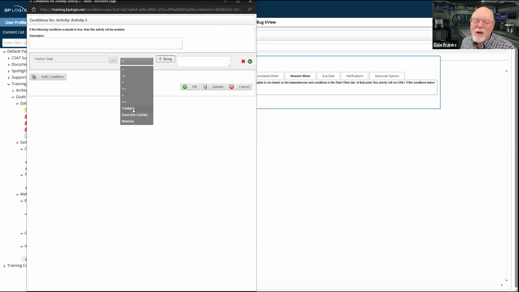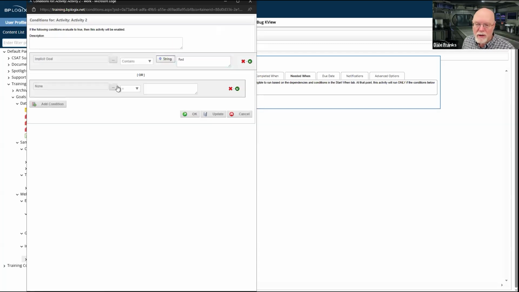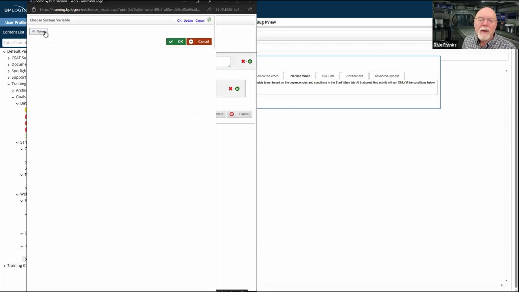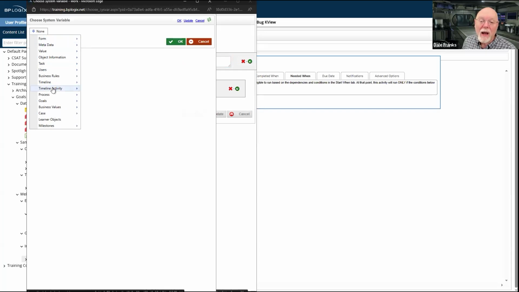And we can use equal for this. I'm going to use contains simply because it's a little more forgiving. But if the implicit goal contains red, or, and here I have to add another condition, the implicit goal contains yellow.